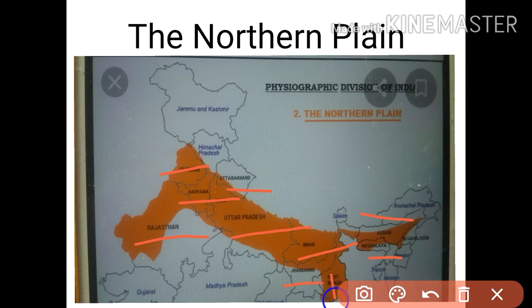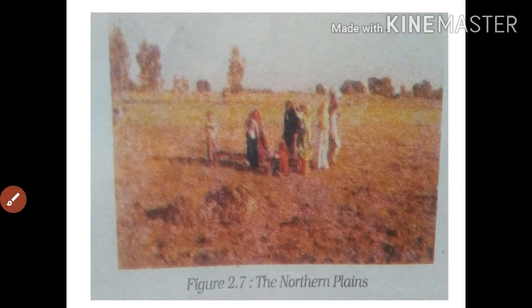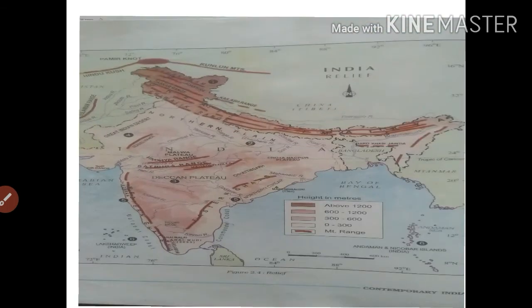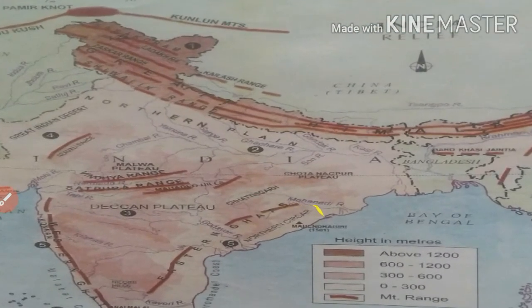We can see the northern plain. This image has already been given in your textbook. The northern plain, see here, is shown with the number two.